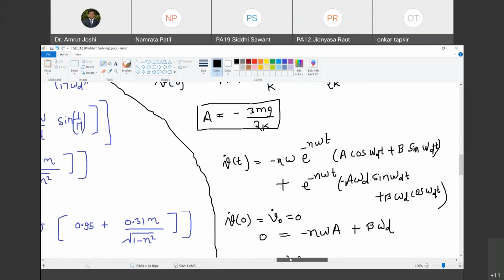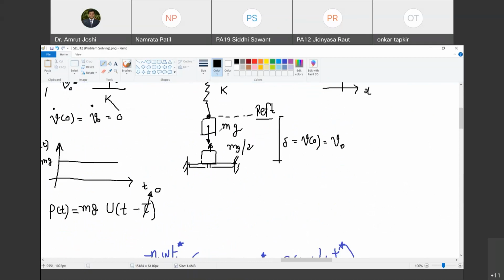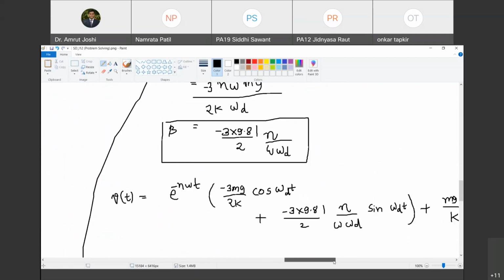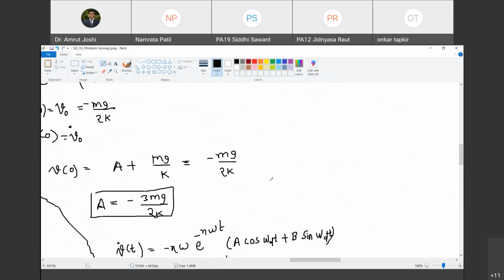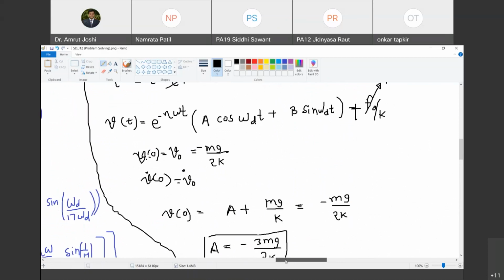अच्छा, mg by k, should it be plus or minus? So it should be minus because mg is acting downwards. So it should be minus mg by k. Are you with me? तो इधर माइनस है, यहाँ पे भी you have to understand that it is minus. कहाँ गया वो? This is also minus mg by k. Then probably we have missed, ये a की वैल्यू करेक्ट नहीं है. It should be a minus mg by k. Am I right? A minus mg by k.